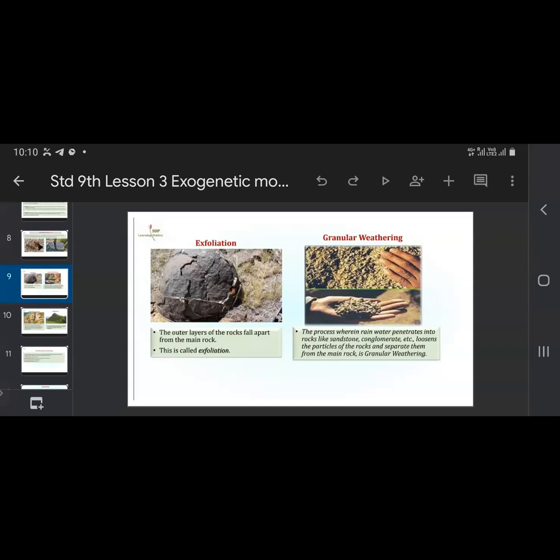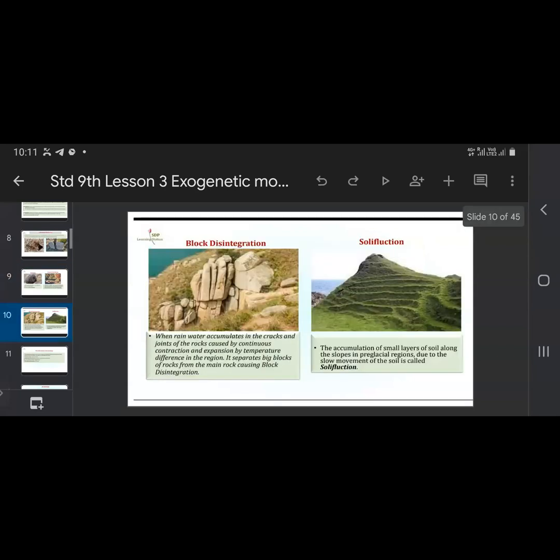Now, block disintegration. When rainwater accumulates in the cracks and joints of the rocks, caused by continuous contraction and expansion due to temperature difference in the region. So what happens when the rainwater is accumulated in the cracks and joints of the rocks? Water is there in the joints and cracks of the rocks, and there is continuous contraction and expansion.